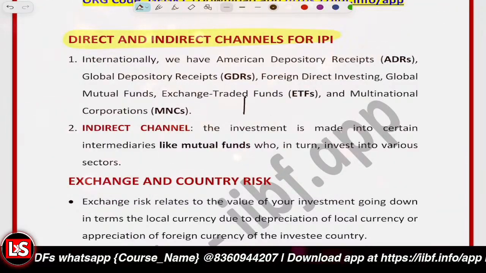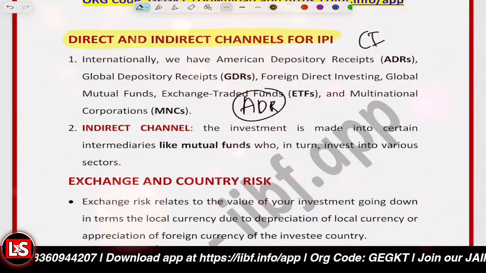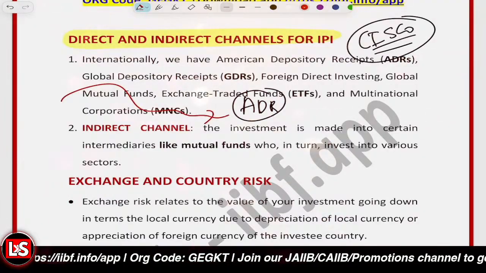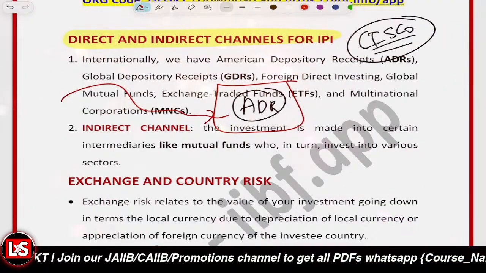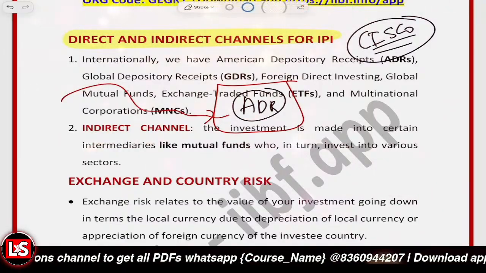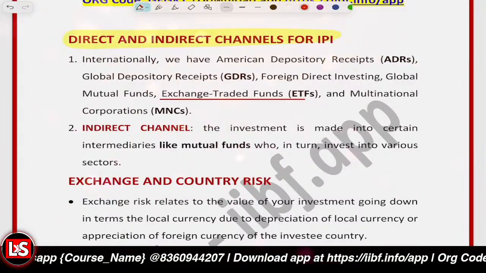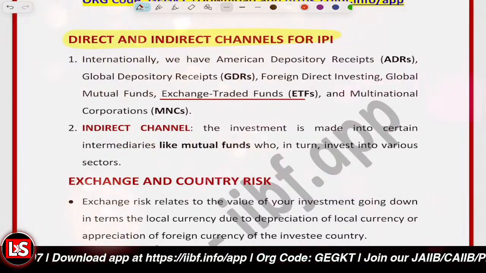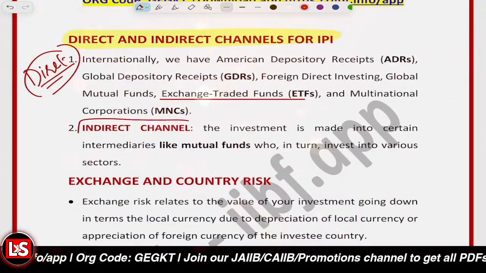Like if Cisco's ADR is listed on the Indian Stock Exchange, and you, being an Indian, invest into this ADR, that's a direct investment into a foreign security. It could be ADRs, GDRs, exchange traded funds or multinational corporations. So that's the direct channel.